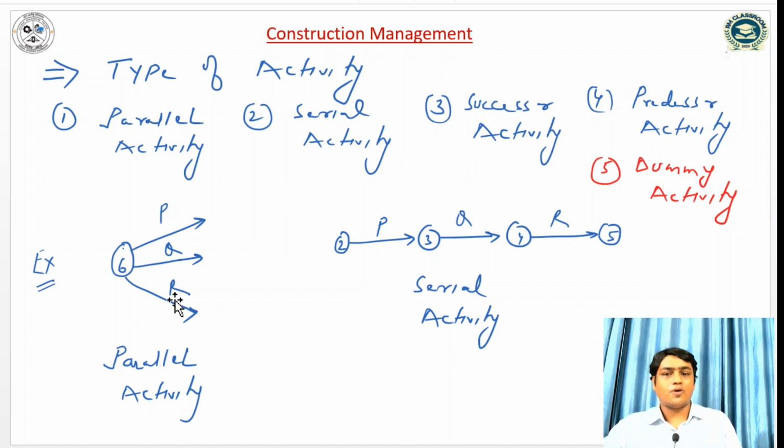This is the example of parallel activity. For event 6, 3 activities P, Q, R are running in parallel. That's why it is called parallel activity. Serial activity means once one activity is completed, then another activity will start. So the R activity only starts when the Q activity is finished. This type of activity is called serial activity.